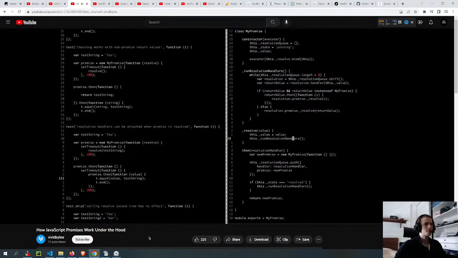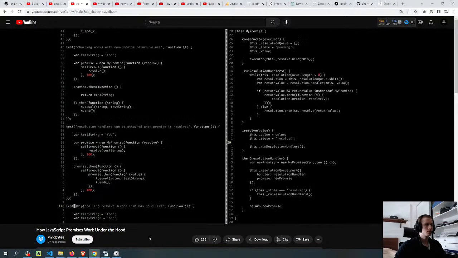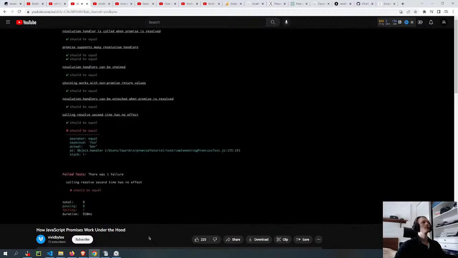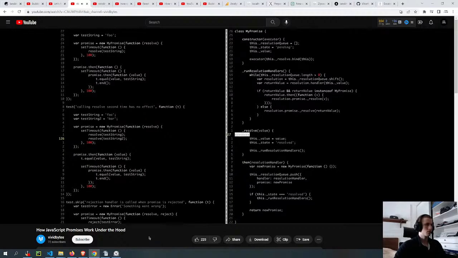The test still fails because I forgot to change the value to resolve in this resolve function. So let's do that. Okay, let's move on to the next test. Calling resolve second time has no effect. So in this case, this call to resolve should have no effect whatsoever. The test fails because every time we call resolve, we set this underscore value to the new value passed into resolve. So let's fix this.